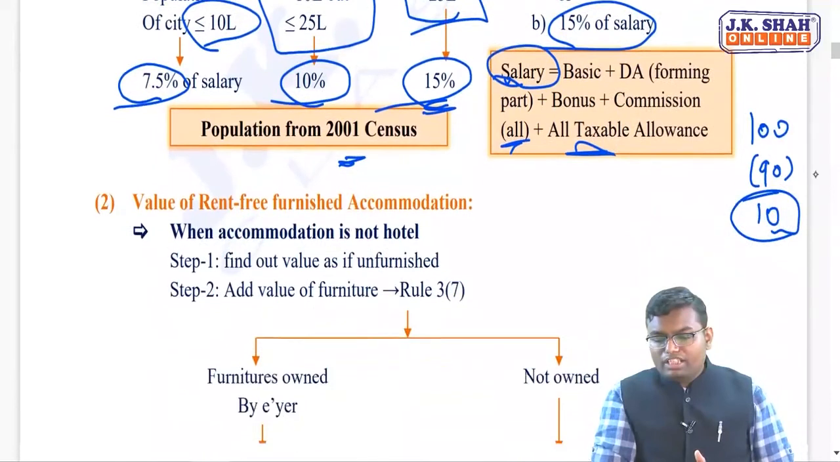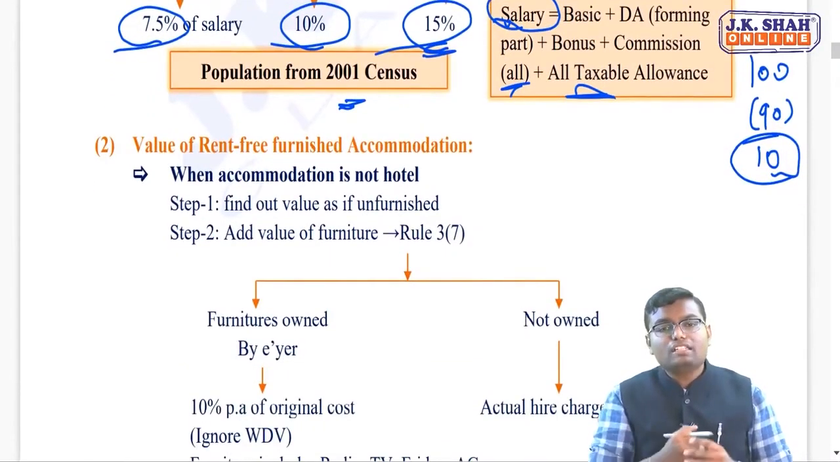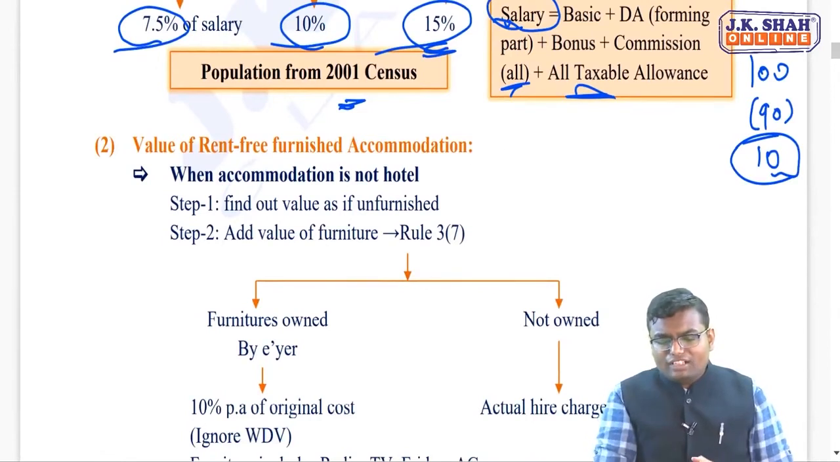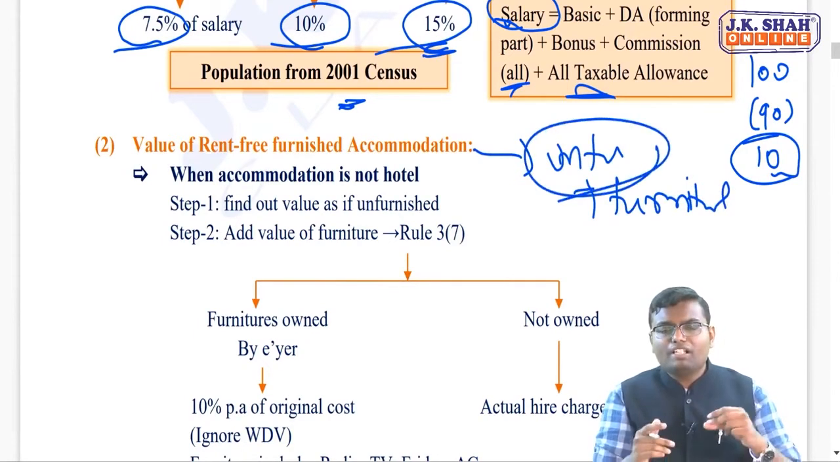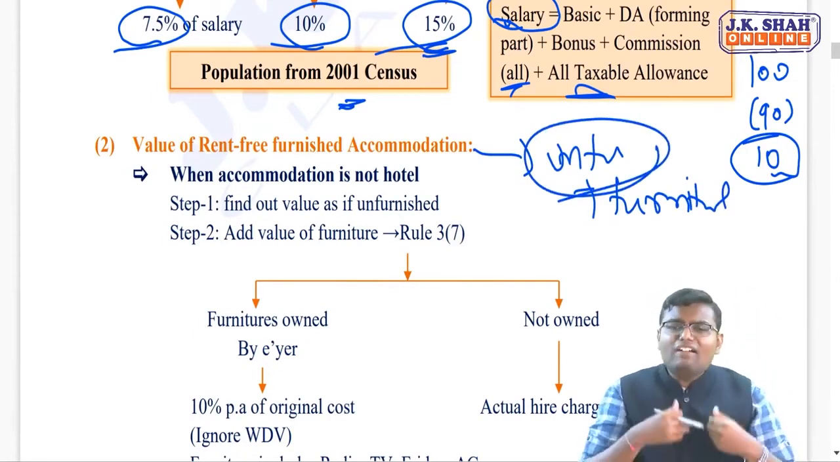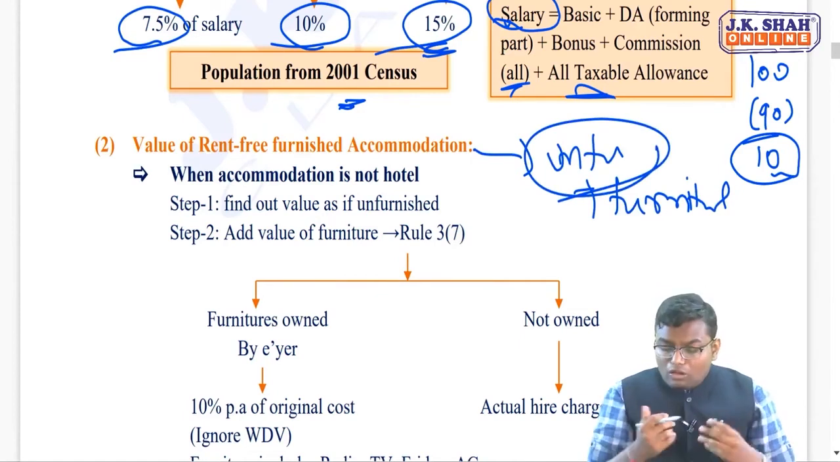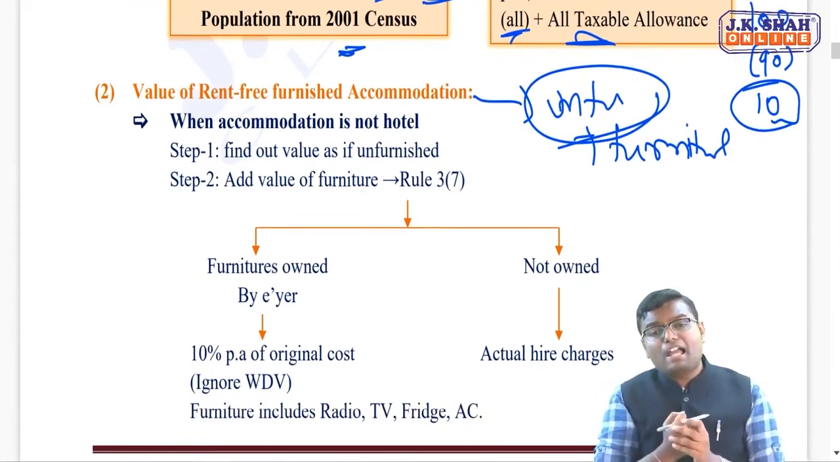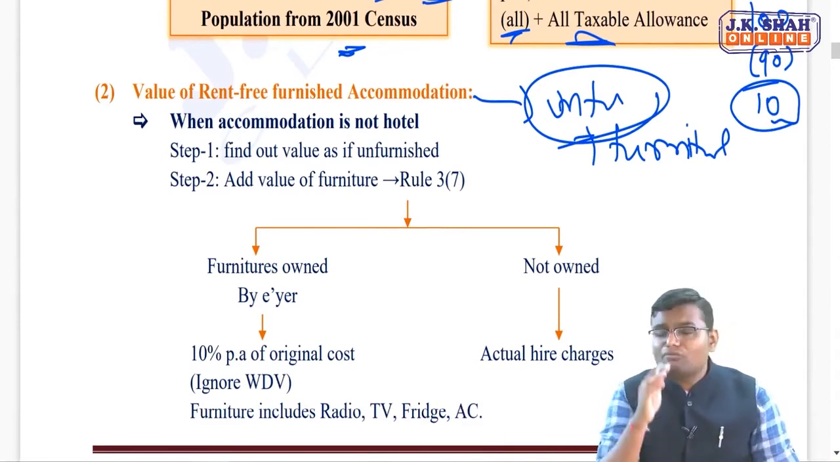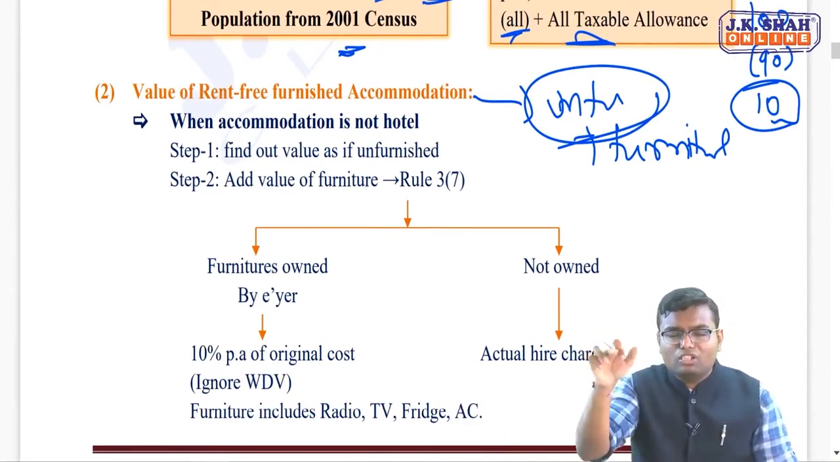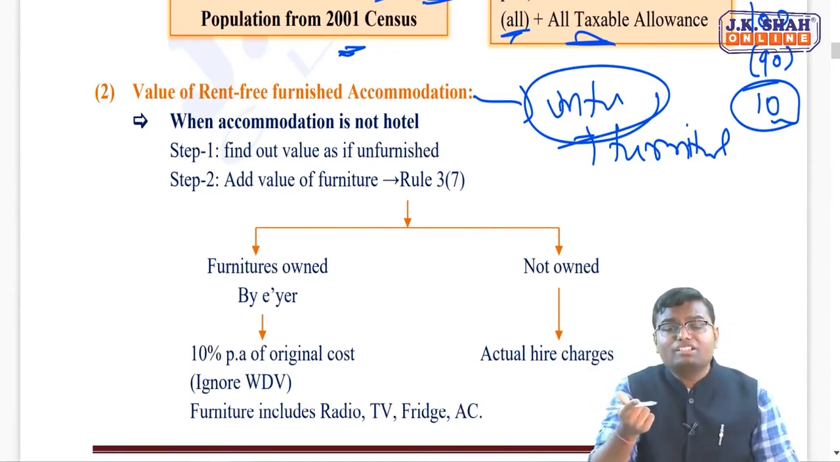Now if the accommodation is furnished one, then furnished accommodation means unfurnished plus furniture. Now how to find out the value of unfurnished accommodation? We just saw. Add the value of furniture in that. Now you have to see whether the furniture is owned by employer or not owned by employer. If furniture is owned by employer, then what is the expenditure he is doing for which you are getting the benefit? Depreciation. So that depreciation should be taxable to you.